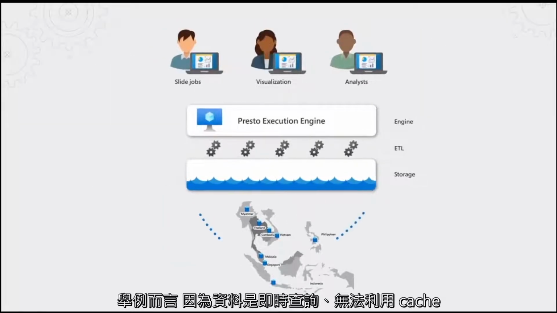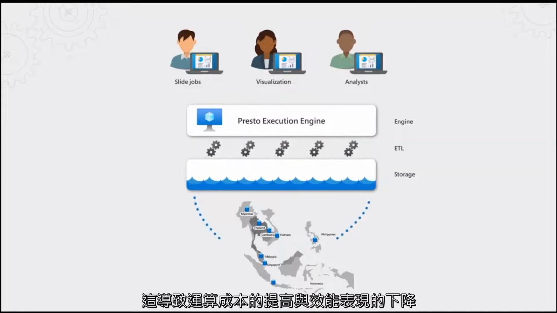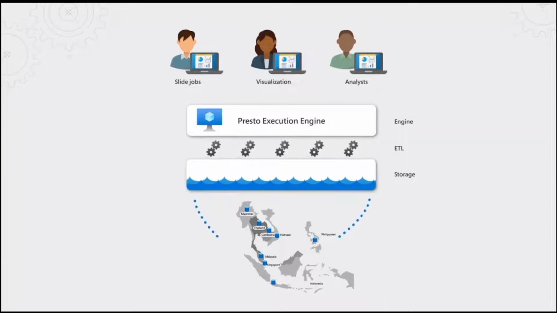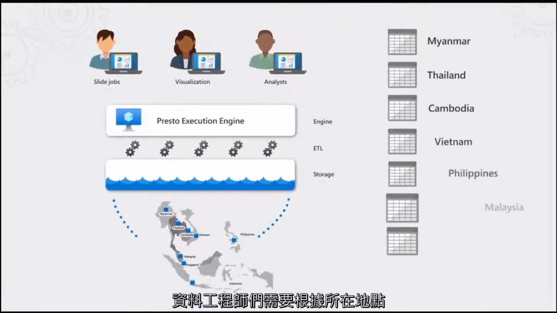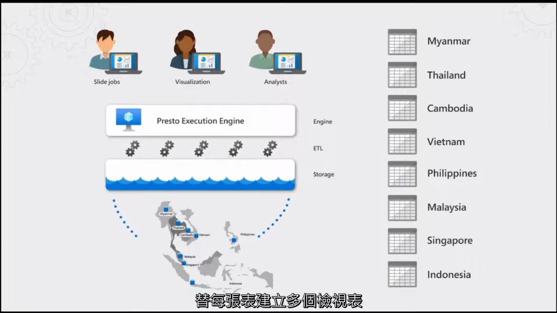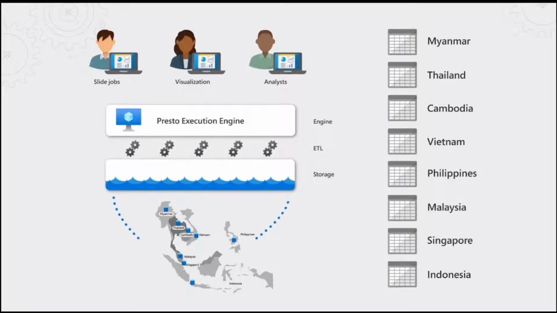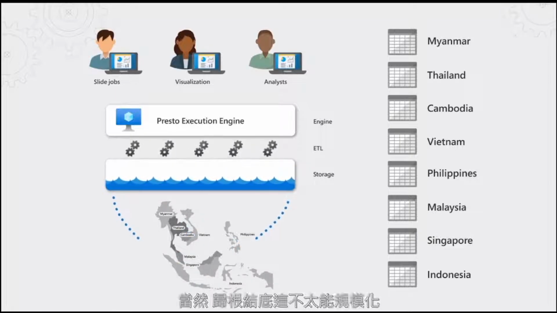For example, because the data is live queried and not cached, it needs to be recomputed each time we access it. This increases our compute costs and reduces performance. Now, to ensure the right access control is in place, our data engineers need to create multiple views per table available based on the location. This results in a high maintenance and storage overhead. And of course, at the end of the day, this isn't very scalable.